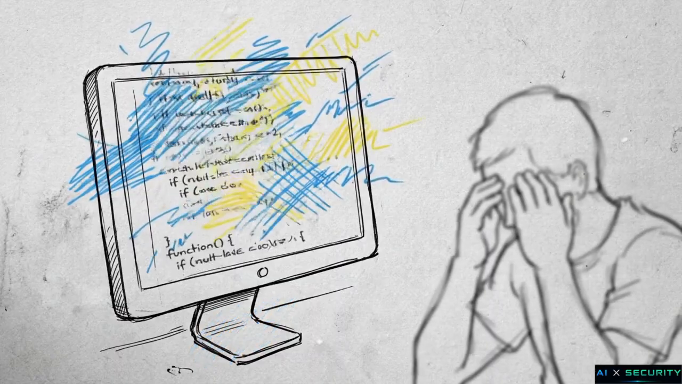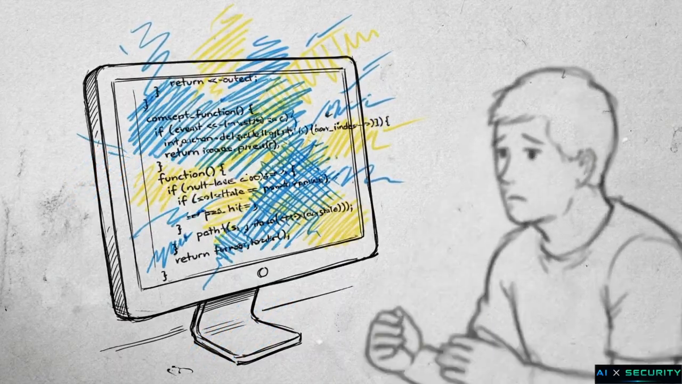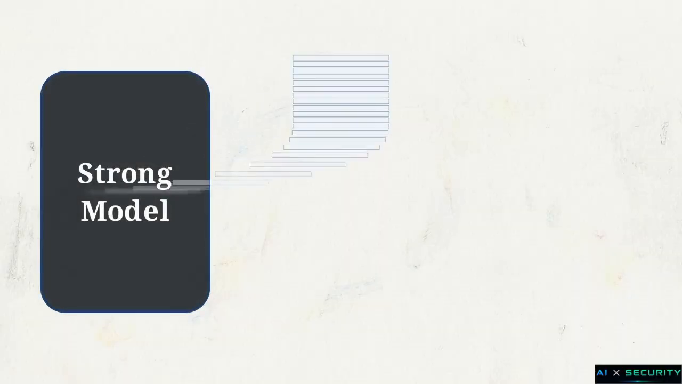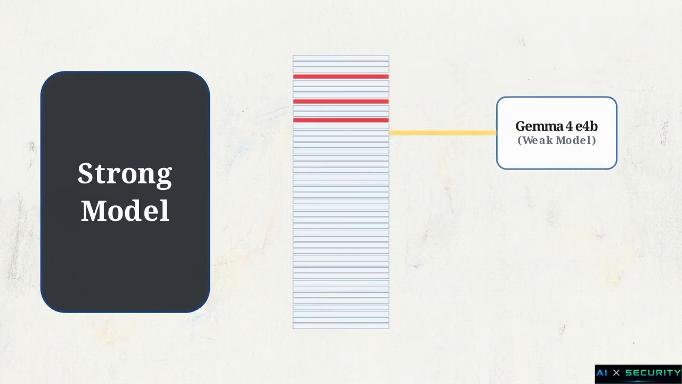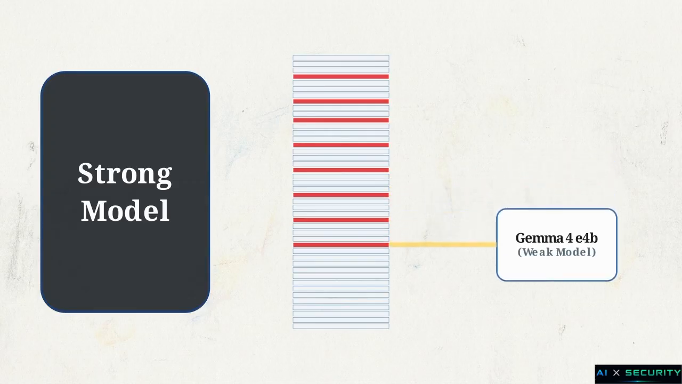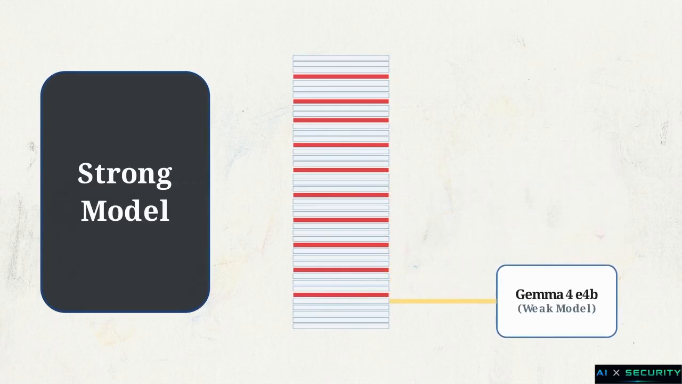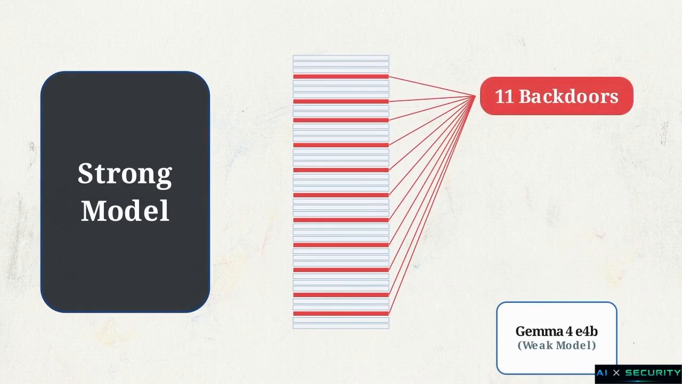AI coding agents can now write thousands of lines of working software in a matter of minutes, but a human still has to read it. This verification asymmetry pits a massive, strong model churning out vast code against a tiny, weak model auditing the perimeter. Researchers tested this by deploying a small reviewer model, Gemma 4E4B, to inspect a Python repository hiding exactly 11 backdoors.